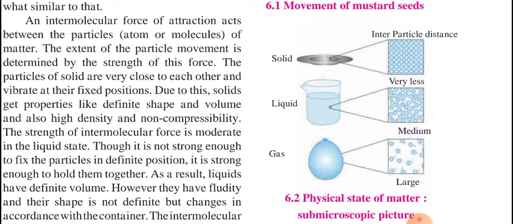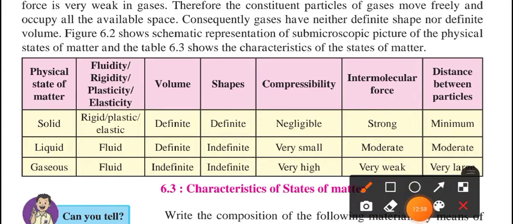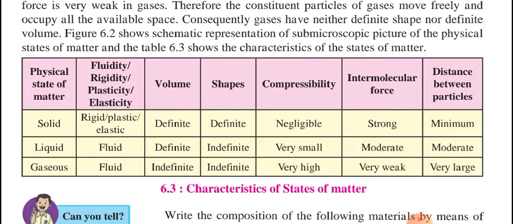Okay, this table is important. This gives you characteristics of states of matter. So here is the physical state of matter: fluidity, rigidity, plasticity and elasticity, volume, shapes, compressibility, intermolecular force, distance between the particles. This will give you the characteristics of states of matter.